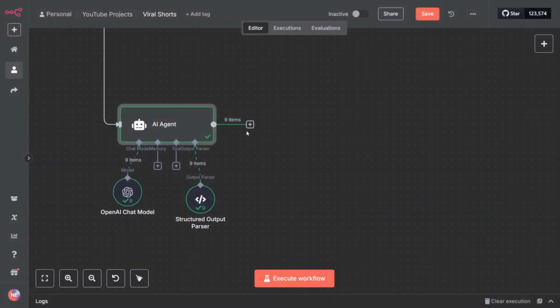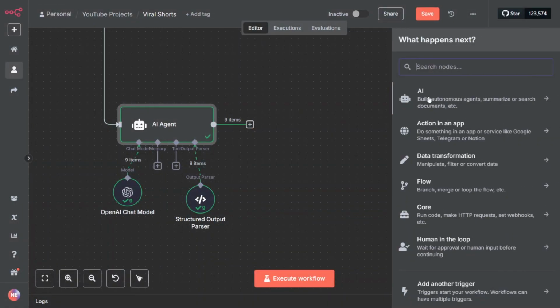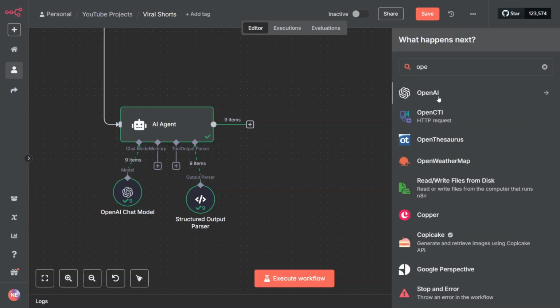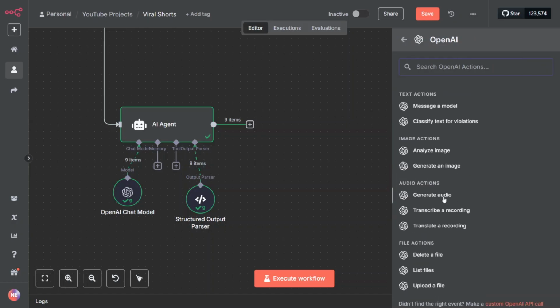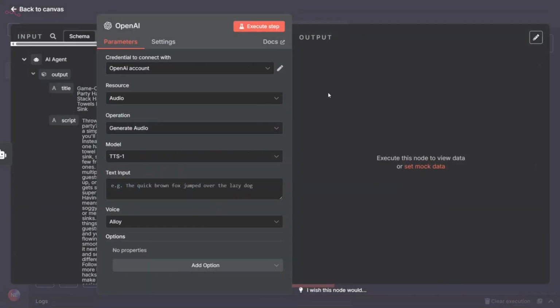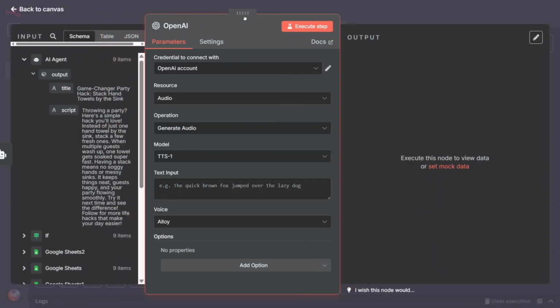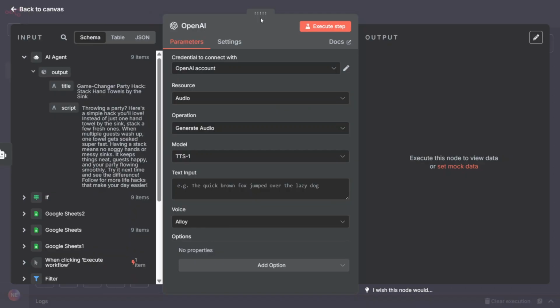So now let's generate the voiceover. Let's add the OpenAI node here and search for OpenAI. Click OpenAI, and when you scroll down, you will find here generate audio. We're going to use OpenAI to generate audio. There are so many APIs which can be used around, but I have gone for the simplest one, which is OpenAI.